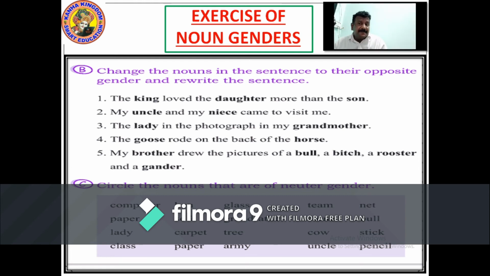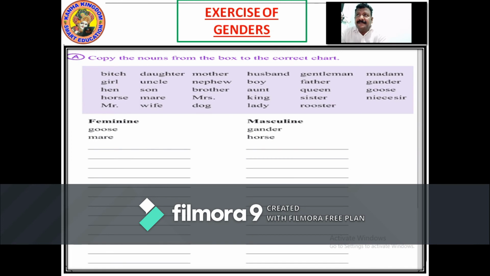So now let's look at the next page of it. Write it down. So now exercise of genders. Now we are doing one more page of exercise of genders, where there are word banks given of nouns. So from that word bank we have to write it down in feminine or in masculine. As it is given, goose, gander, mare, horse. So it's feminine first and masculine on the right. So now let's take the first one, bitch. Bitch is feminine. Daughter is feminine.